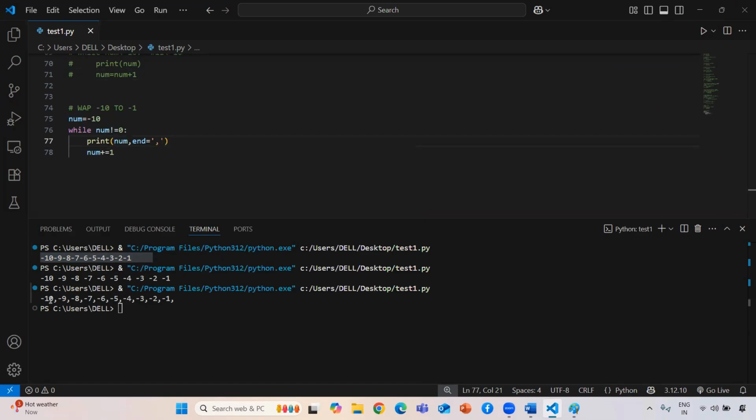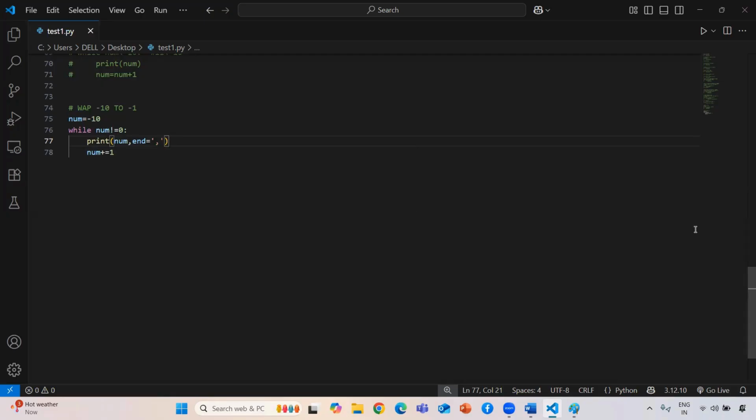So this is the way to work with the while loop. Now we are going to start some basic coding questions. In the upcoming session, we are going to start number programs, like the prime number, the Armstrong number, the strong number. Each and everything we are going to implement in the upcoming session.